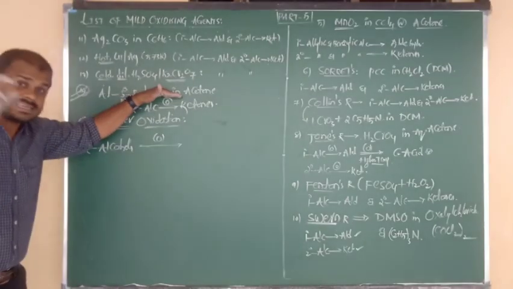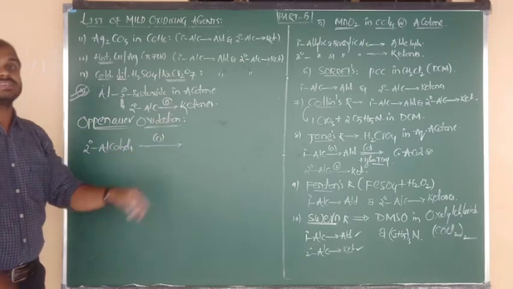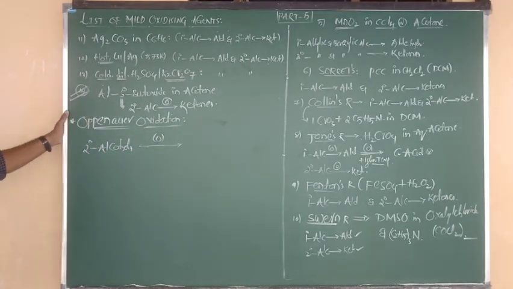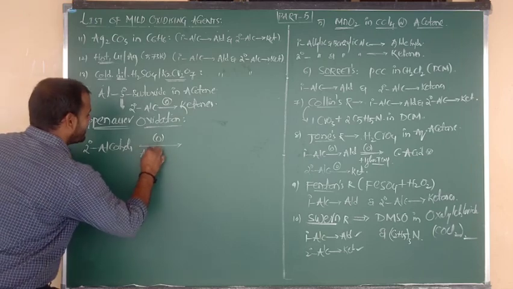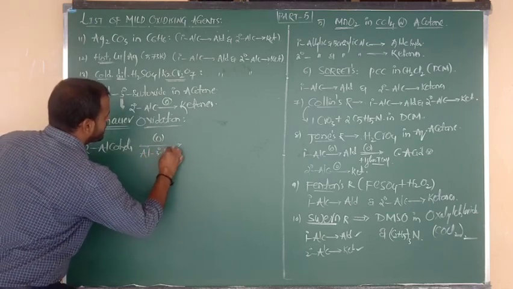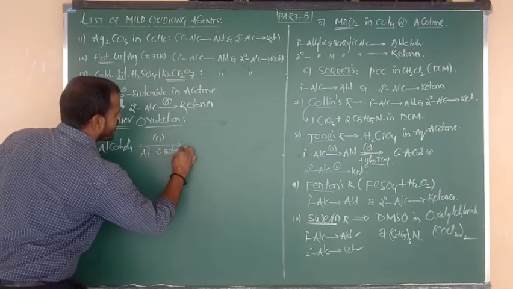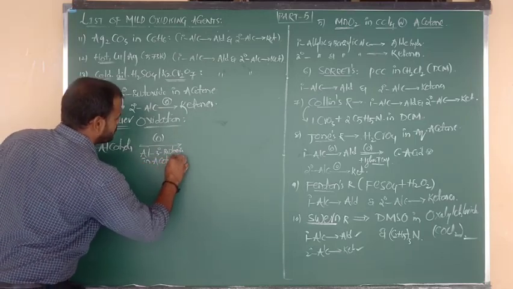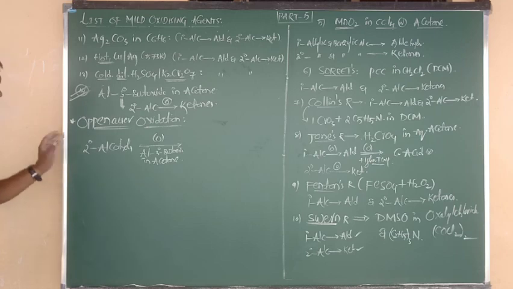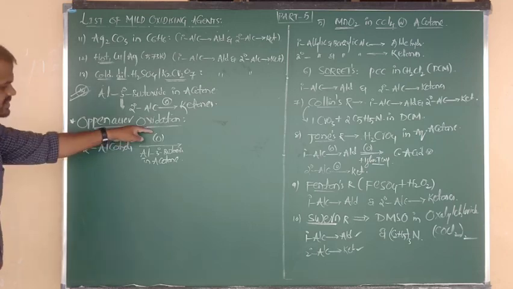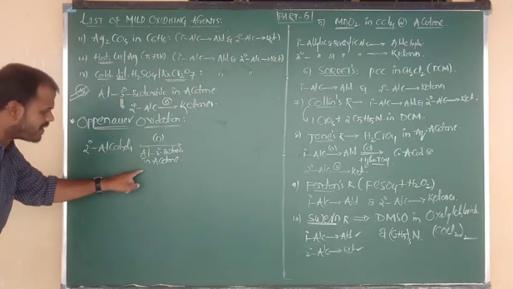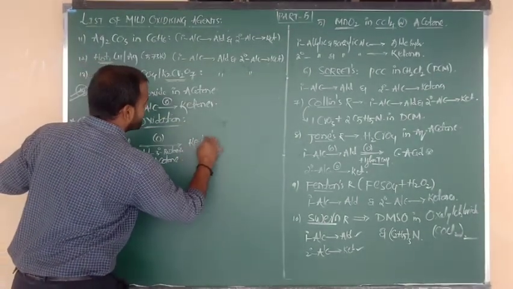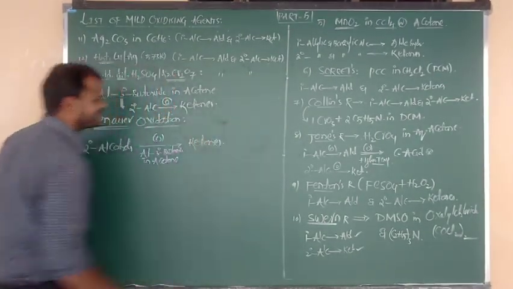This mild oxidizing agent we have to use in Oppenauer oxidation. So secondary alcohols on oxidation with aluminum tertiary butoxide in acetone oxidize into the product. The products are nothing but the ketones.